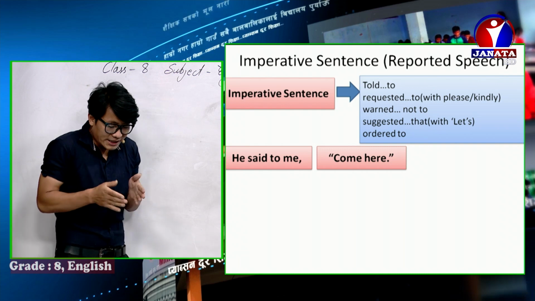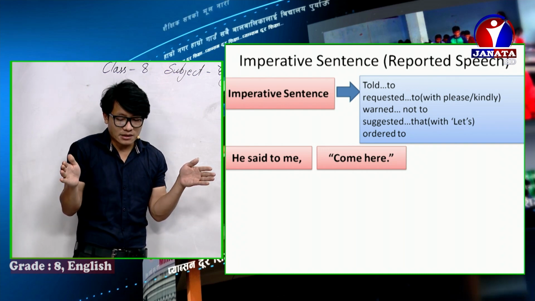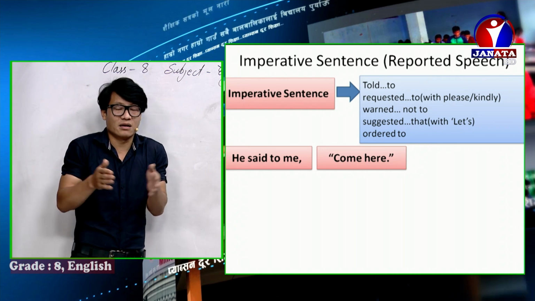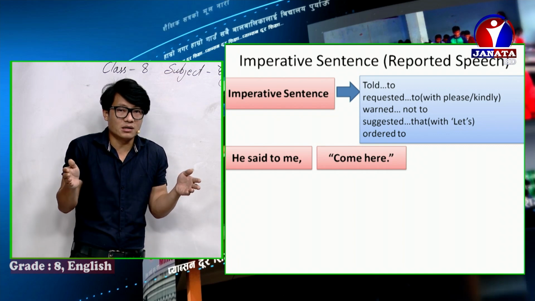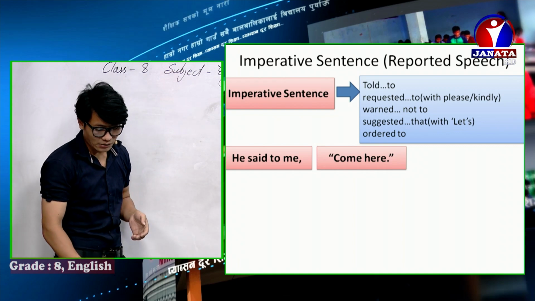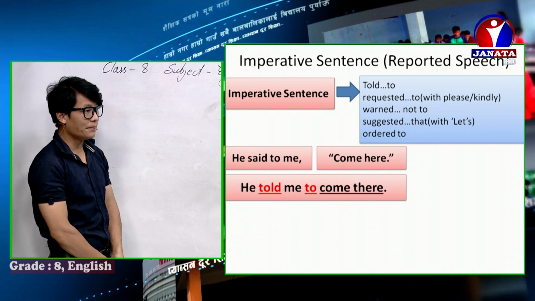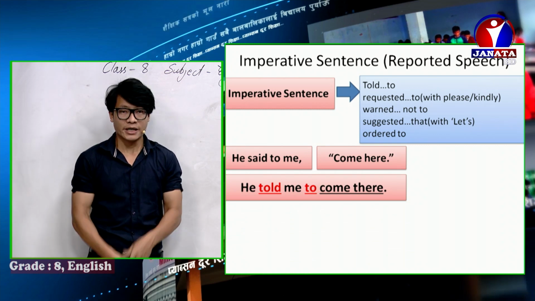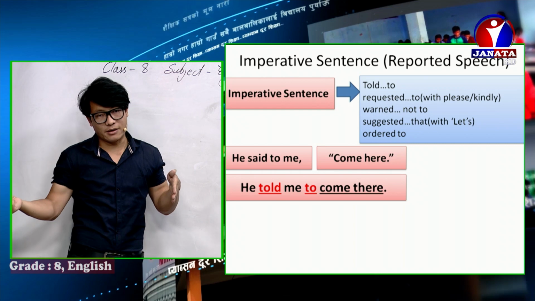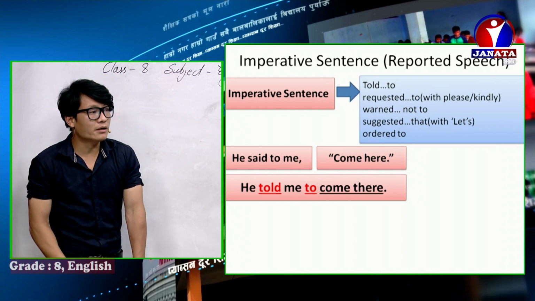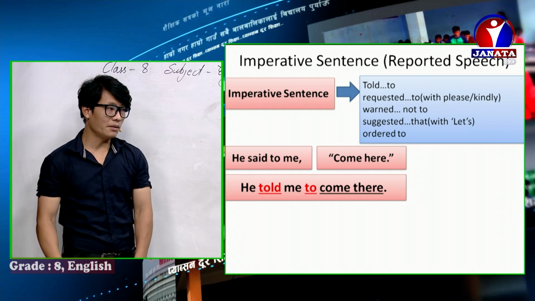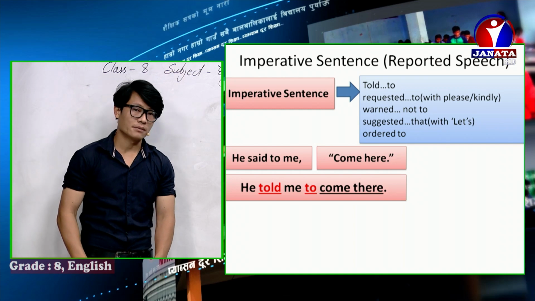Now, this is a common sentence. This is not a warning. This is not a request. This is not an order. So this is common, so we need to write, he told me to come there. Here should be changed into there. He told me to come there.